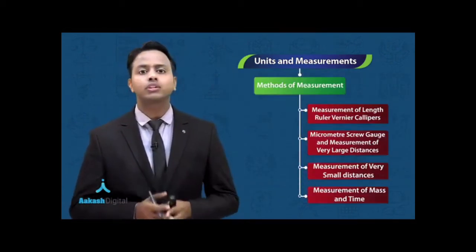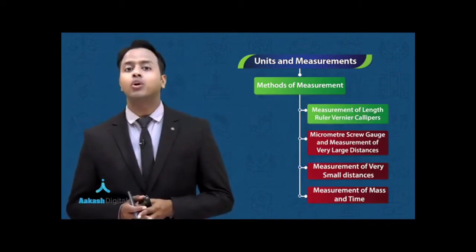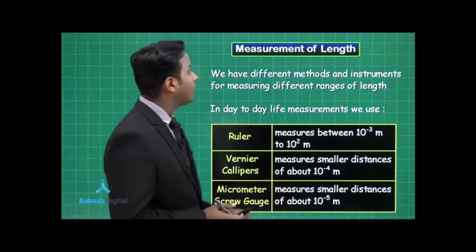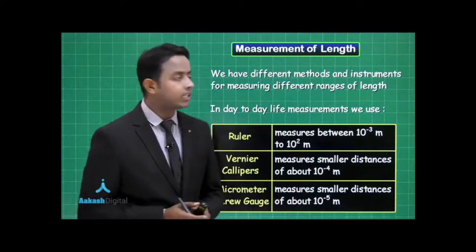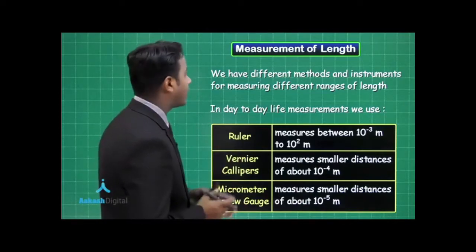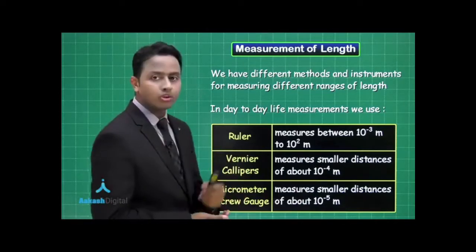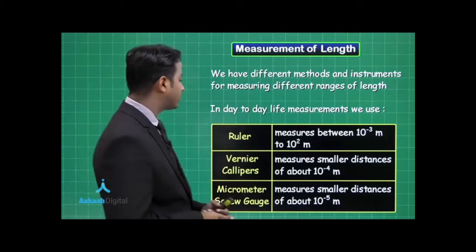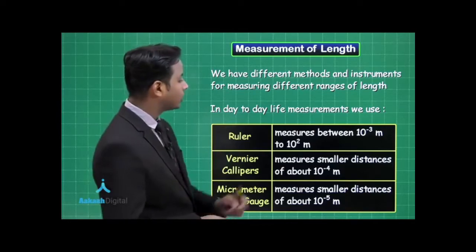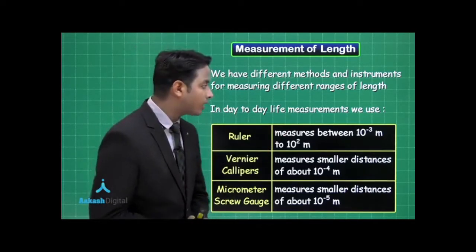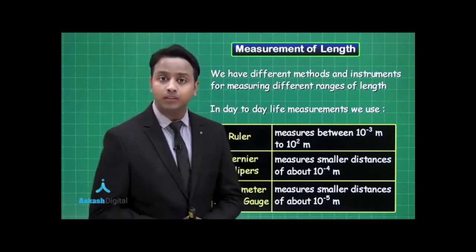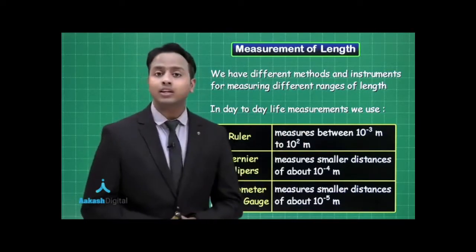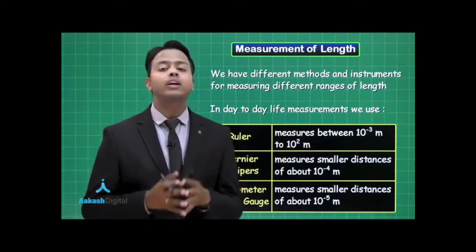So let's proceed with the first category, that is measurement of length. In the first category, measurement of length, we have different methods and instruments for measuring different ranges of length. For example, in day-to-day life, we have measurement instruments like the first one, the ruler. It measures between 10 to the power minus 3 meter to 10 to the power 2 meter. So this range is actually starting from 1 millimeter to 100 meter.